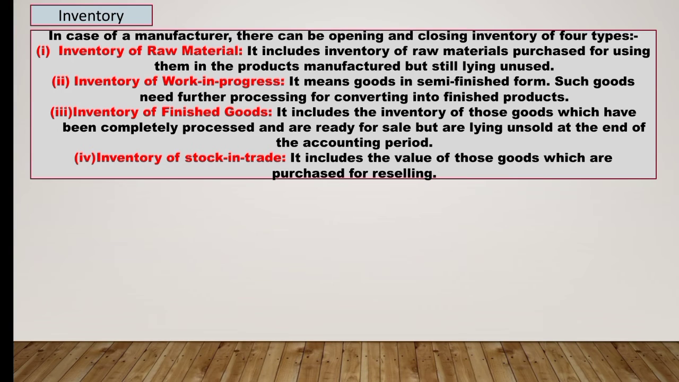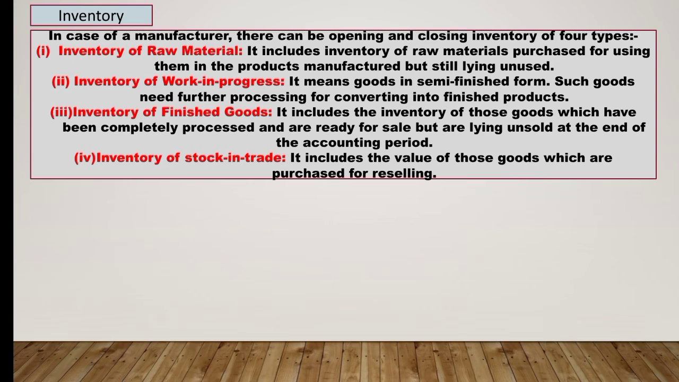It includes the inventory of those goods which have been completely processed and are ready for sale, but they are lying unsold at the end of the accounting period. In case of a cloth mill, the value of finished cloth will be the value of inventory of finished goods. And last we have inventory of stock in trade.